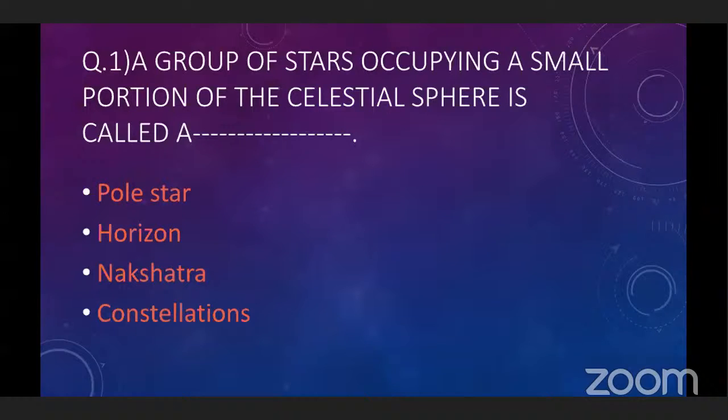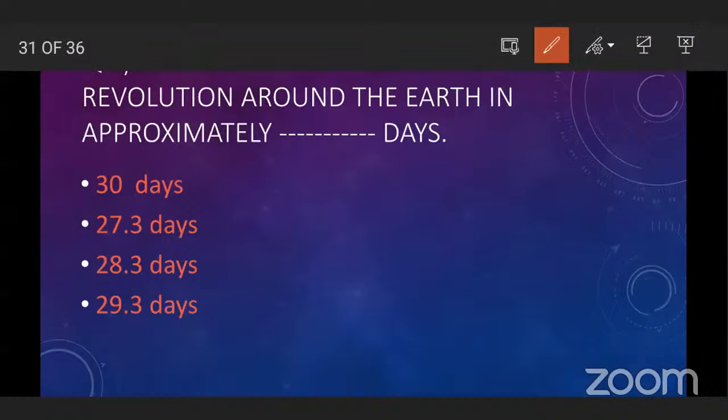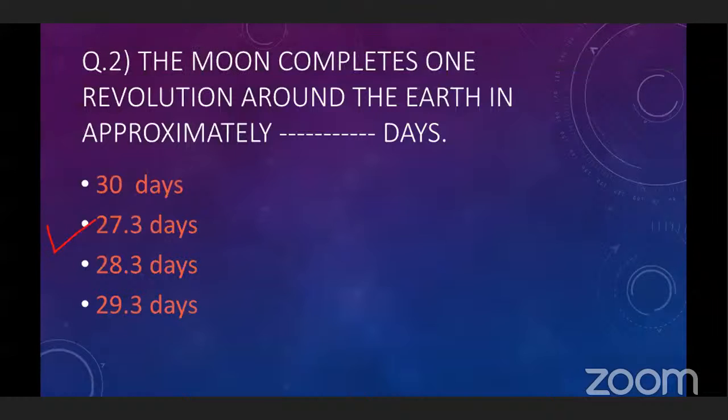A group of stars occupying a small portion of the celestial sphere is called a constellation. Yes, constellation is the group of stars. Now, next question. The moon completes one revolution around the earth in approximately dash days. 27.3 days. Yes, very good, correct answer.